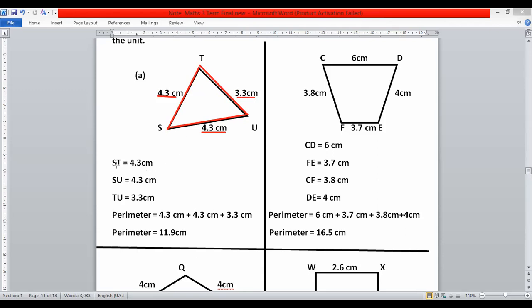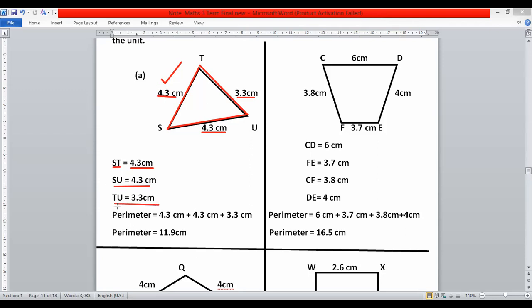First of all I am going to write these lengths. In centimeter, ST is 4.3, right? ST is equal to 4.3 centimeter, means the length of ST is 4.3 centimeter. Similarly SU is also 4.3 centimeter, and side UT or TU is 3.3 centimeter.